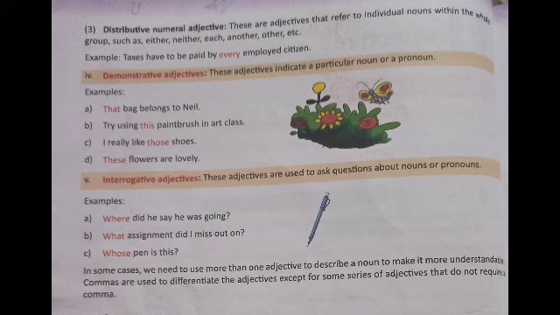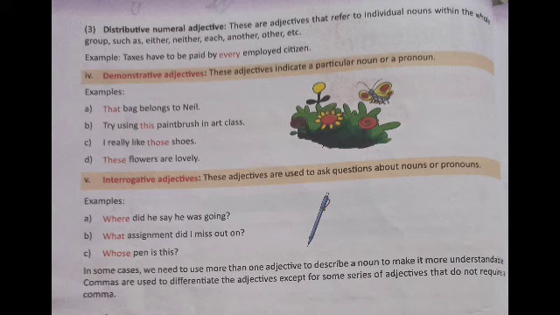So, children, the third kind of adjective is adjectives of number. These adjectives show the number of nouns or their rank in an order. And there are three categories within this adjective. Definite numeral adjective, that means it gives the exact number of the noun. And indefinite numeral adjective, it does not give the exact number but a general idea about the noun. And third one, distributive numeral adjective. These are adjectives that refer to individual nouns within the whole group.